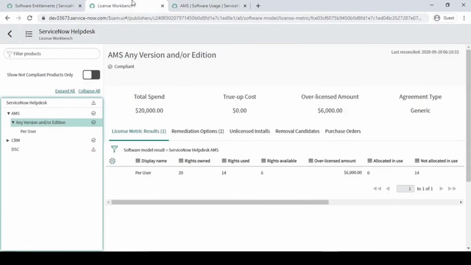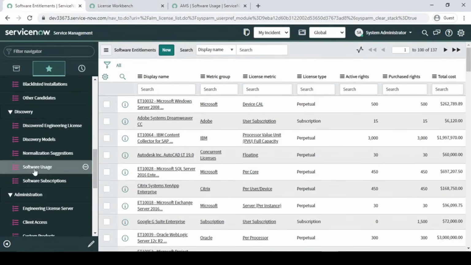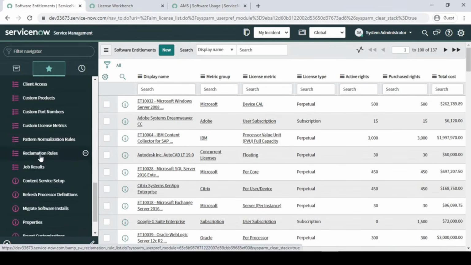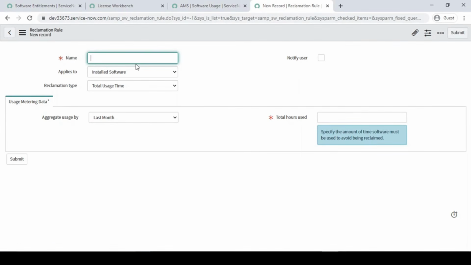Once we save this, guys, we have added the record for usage, but for this we have to create a rule, a reclaim rule basically, right? So here we have a reclaim rule. So just click on New, right? And I'm just giving a test one. You just give the name as per your convenience.